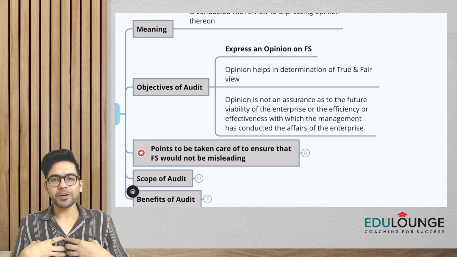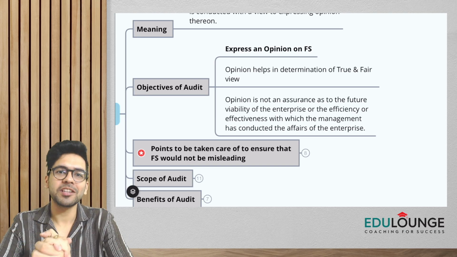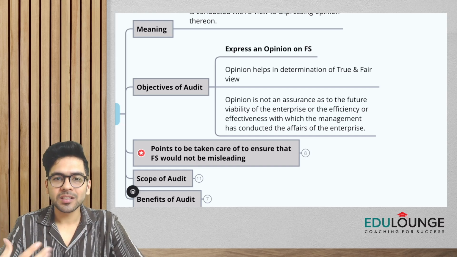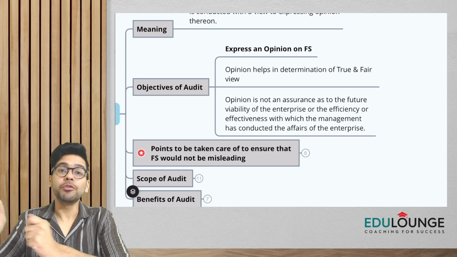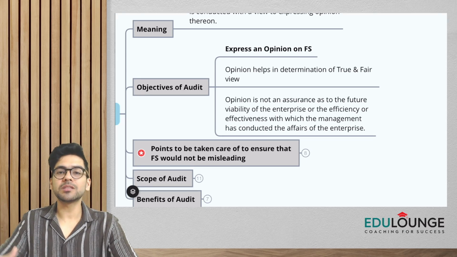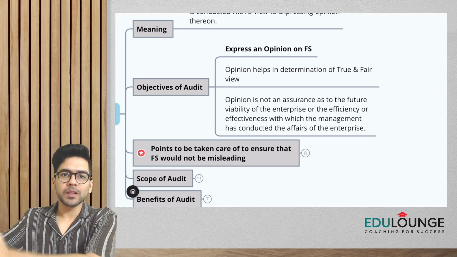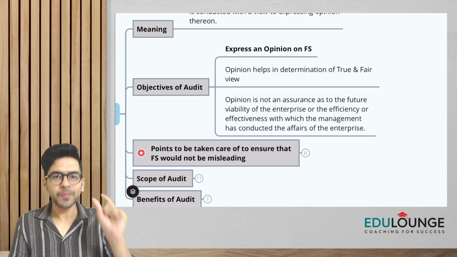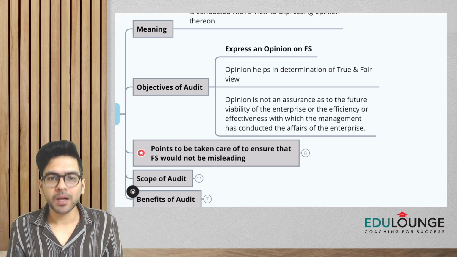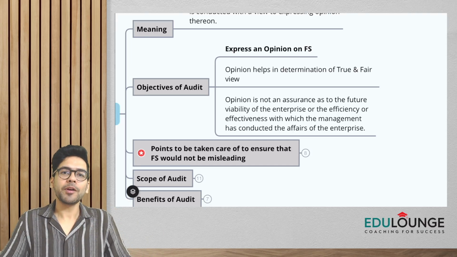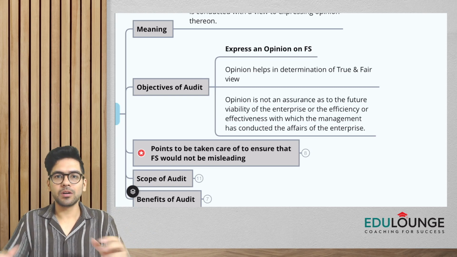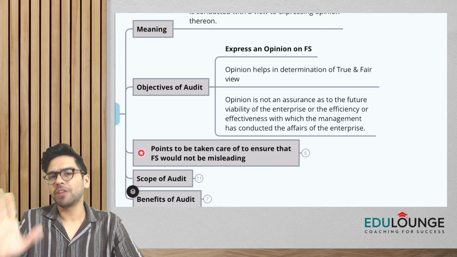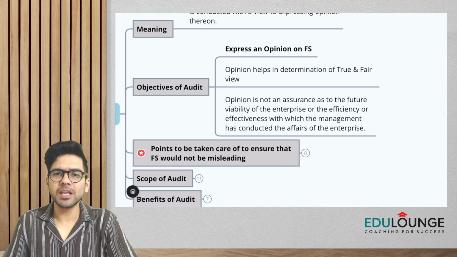Let's say if I am the auditor of your company and I give an opinion on the financial statements of your company, you should not be taking my opinion as an assurance to the future viability of your enterprise. That means that your enterprise is going to survive and prosper in the future. You can't take my opinion as an assurance to the future viability of the enterprise, nor can you take my opinion with respect to whether you have conducted your business efficiently and effectively or not. So I am not giving an opinion on that.